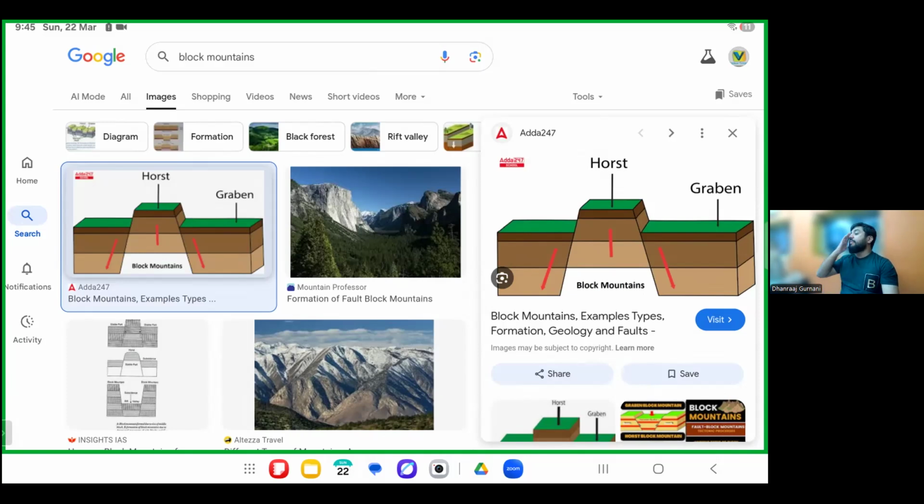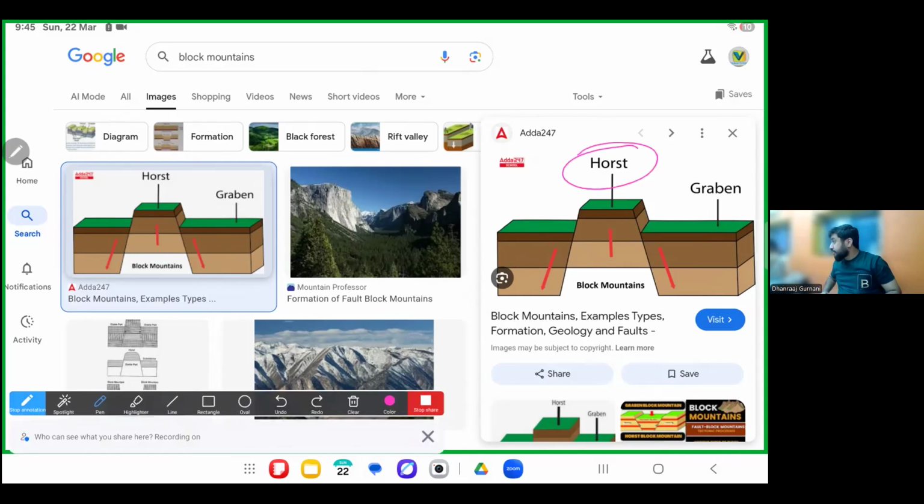A rift valley would be a valley which goes down. If the area rises, very simple understanding, good question she asked. If the area goes up, it's called a block mountain or a horst. Please pay attention. Block mountain or a horst. Confirm? The side parts don't move. That's why we call them a graben.